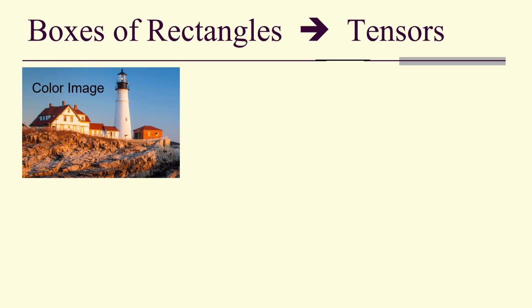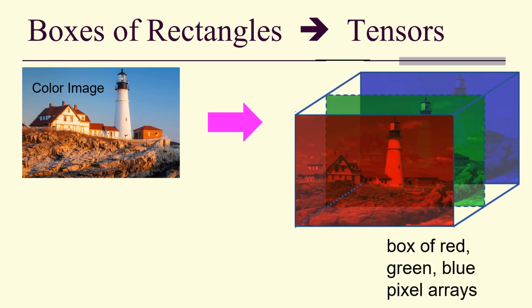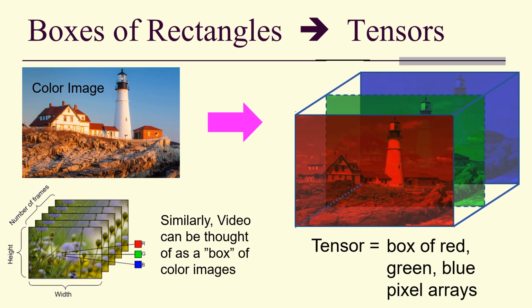For example, this color image is actually a box of 3 images, one corresponding to intensities of red, one to intensities of green, and one to intensities of blue. So this box of rectangles is a tensor. Video is a box of color images. So once again, it's going to be a tensor.